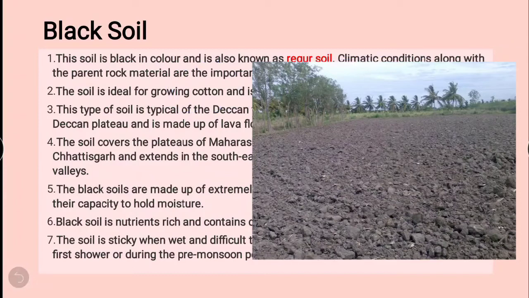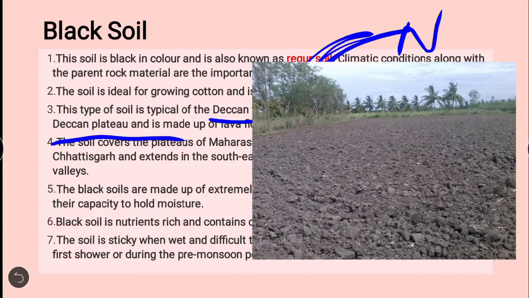And where it is found, you should know the location of this soil. Mostly it is Deccan Trap, spread throughout the northwestern Deccan Plateau. That is, if you look at the Indian map, this is the north side and this is the west side, so this is the northwestern side.